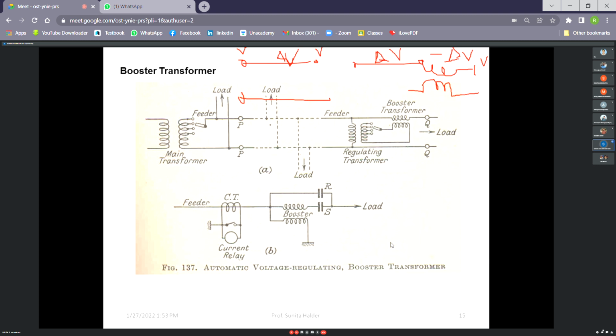Why is a booster transformer used instead of the OLTC? We could do it using OLTC also. Actually, the cost of a booster transformer is less as compared to OLTC. Only this is the reason. And any compensation we do with transformers, always the reactive power burden of the line is increased. So that's why its application will be limited. We can do it for a very small variation, not for a huge variation. Now let us go to the figure.